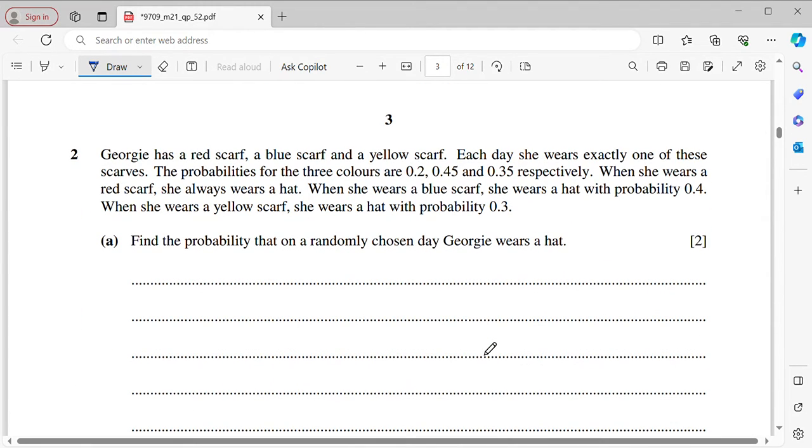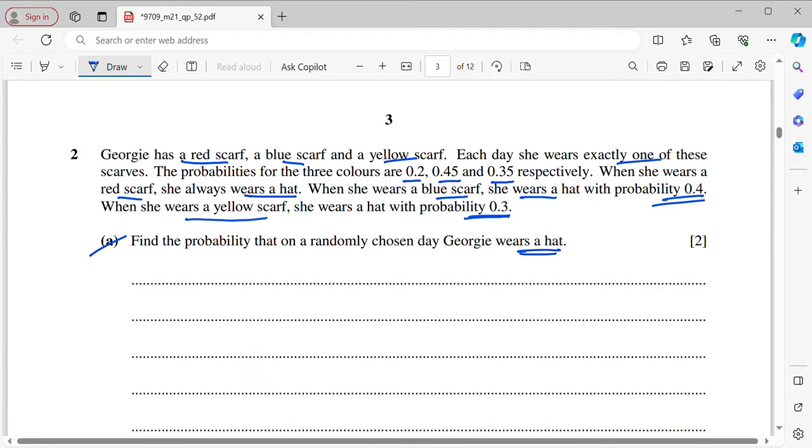Okay, so now let's move on to question number 2. Georgie has a red scarf, a blue scarf, and a yellow scarf. Each day, she wears exactly one of these scarves. The probabilities of the 3 colors are 0.2, 0.45, and 0.35 respectively. When she wears a red scarf, she always wears a hat. When she wears a blue scarf, she wears a hat with probability 0.4. And when she wears a yellow scarf, she wears a hat with probability 0.3. Now, find the probability that on a randomly chosen day, Georgie wears a hat.